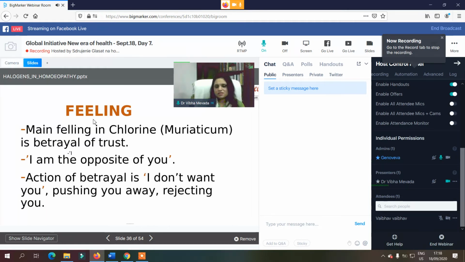When we see the situation of chlorine in the periodic chart, it is again the 17th column and row 3. Row 3 issues are about identity, so identity issues we can find here. The main feeling of Muriaticum is, I am the opposite of you.